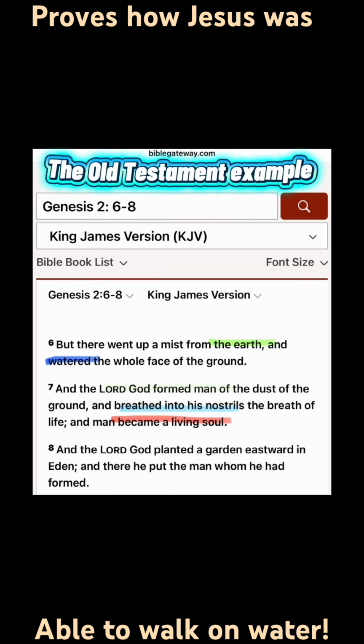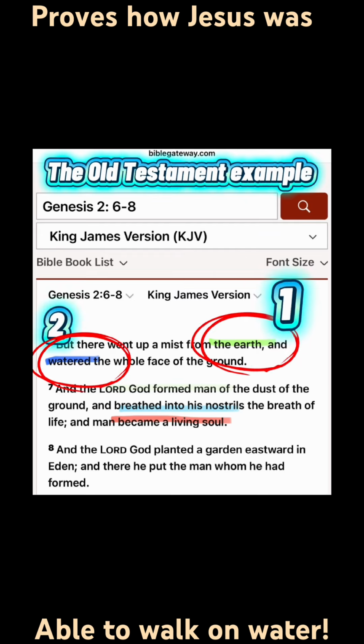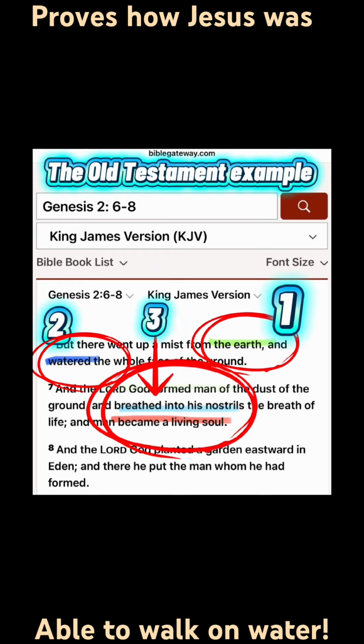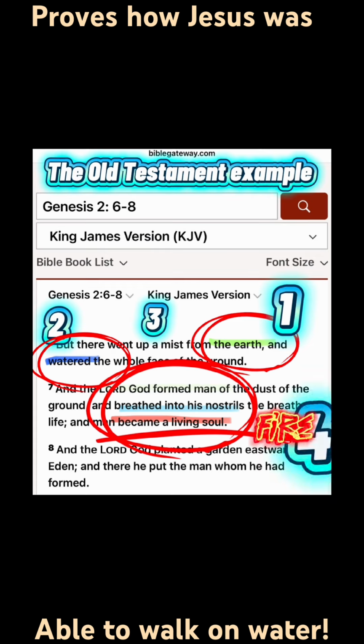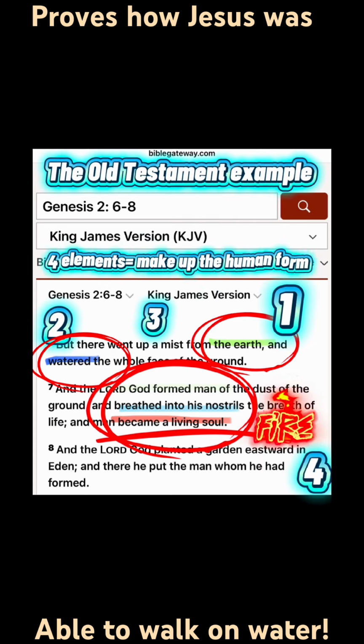First is our Old Testament example. The verse starts with the mist comes into the earth to water it. Already we have 2 elements mentioned, followed by the act of watering the earth, just like our seed example. Third is breathing life into his nostrils. There's the air connection. And then man becoming a living soul. That is the fire. So 4 elements total in the Old Testament example. We will see the 5th element later attributed to Christ.